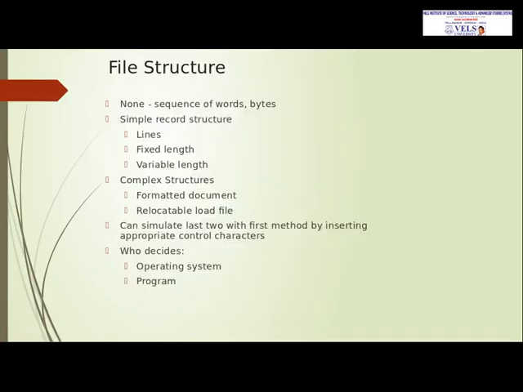And file structure is a sequence of words and bytes. It has a simple record structure and a complex structure. Simple data structure consists of lines. It may have fixed length or variable length. Complex structure has formatted document and relocatable load file.